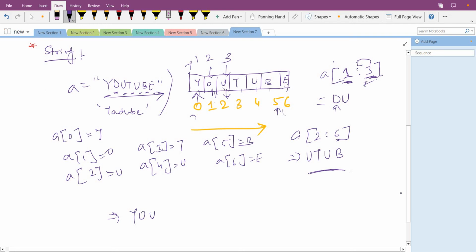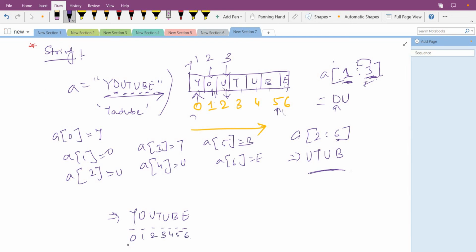Suppose there is a word called YouTube. Each character, each letter, is stored in a different memory block, so we give some indexing value to each character, so that whenever we want to call them, we give that index value and call them back. So how can we give the indexing? There is a specific pattern in which we can give indexing to the string. It starts from 0, in numerical values: 0, 1, 2, 3, 4, 5, 6.